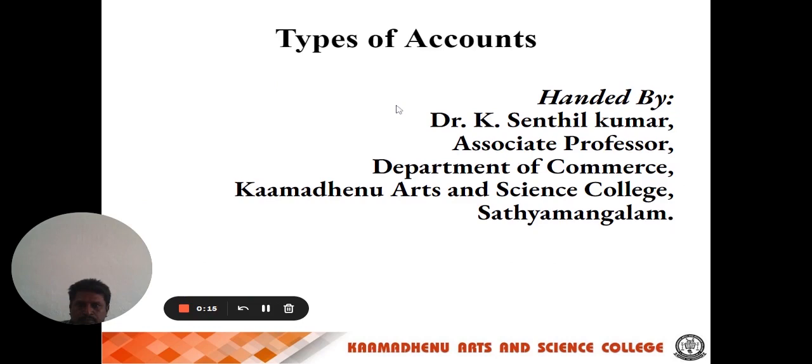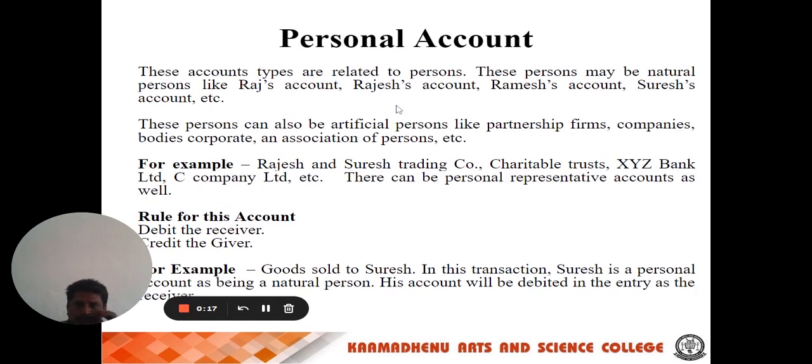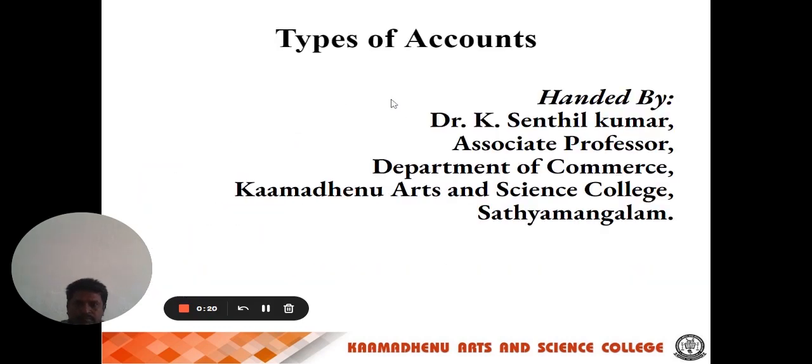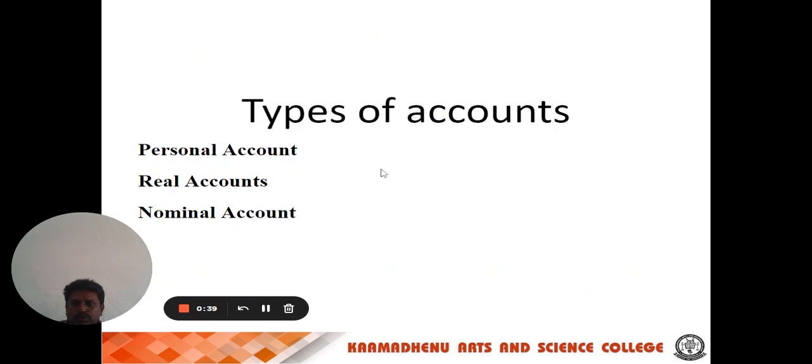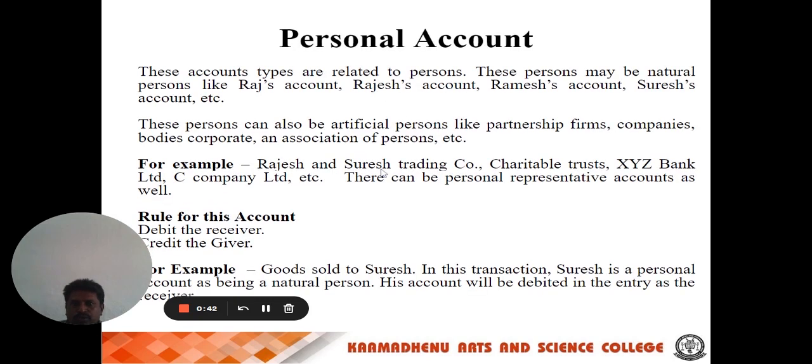I am going to discuss the types of accounts. The main recording of the books of accounts is the preparation of journal entries. After that, the journal entries will be posted into the concerned accounts, called ledger accounts. While preparing the journal entries, we have to follow the golden rules of accounts. So, to apply the golden rules, we need to know what types of accounts are available, and which rules are applicable to which types of accounts.